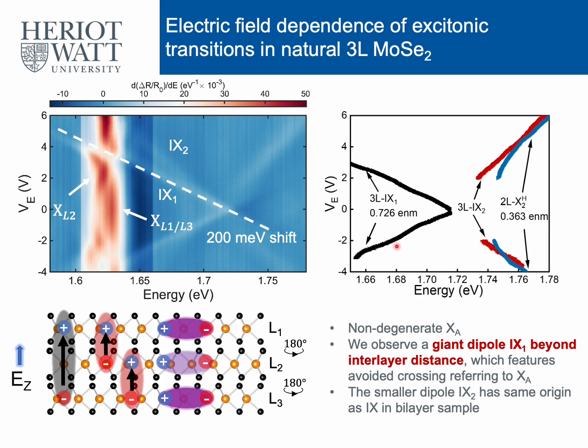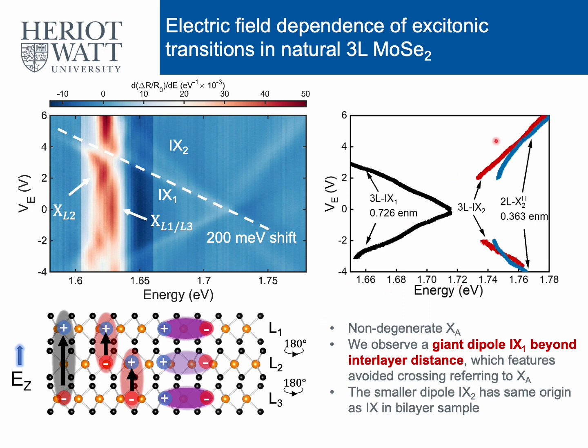And this indicates that this big dipole X1 comes from the transition from the top layer to the bottom layer across the entire trilayer sample. And meanwhile, X2 has a similar dipole moment as XH2 in the bilayer sample. So they have a similar origin as a bilayer dipole, which happens between layer 1 and layer 2, or between layer 2 and layer 3.